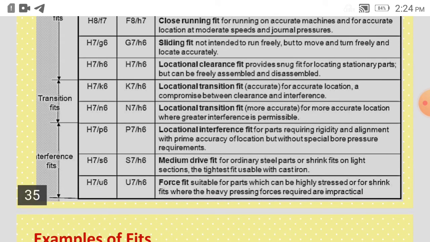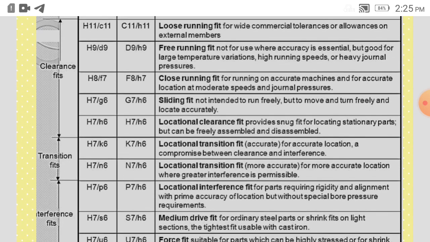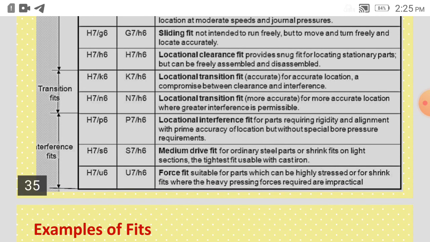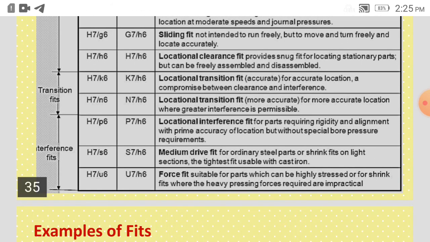From H7 K6 to H7 N6, we can have transition fit. From H7 P6 to H7 U6, we have interference fit, and the details regarding these symbols are given on the right side. We will see this when we see the problems on designing of gauges. So these ISO symbols are used to know the type of fit between two mating parts.